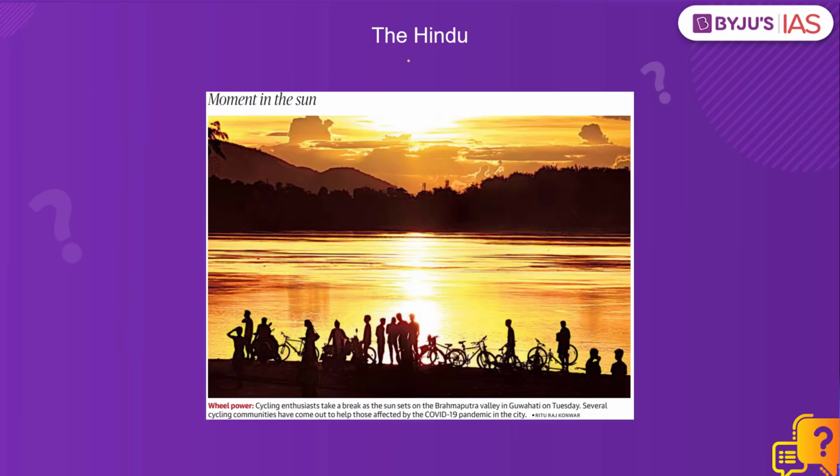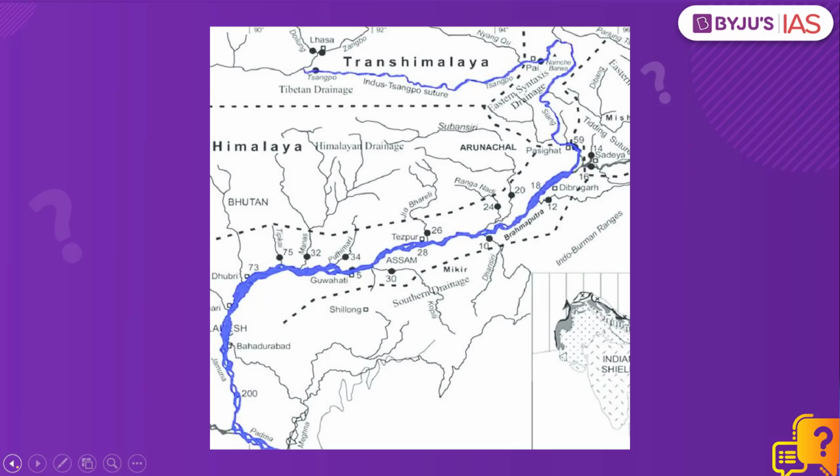This question was asked because The Hindu carries an image that depicts the Brahmaputra river and the river valley on the outskirts of Guwahati. See, the Brahmaputra river takes birth as the Yarlung Sangpo river in Tibet and flows in an eastward direction. And when it reaches the Namcha Barwa ranges, it takes an almost 180-degree U-turn at the Great Bend and flows southwards as the Siang River when it enters Arunachal Pradesh.